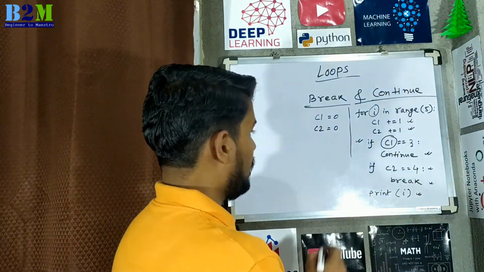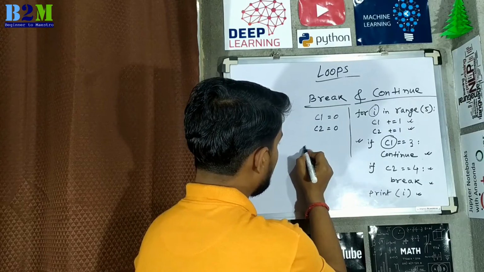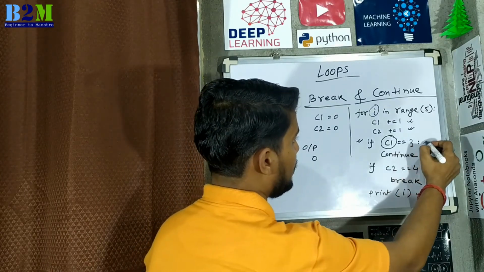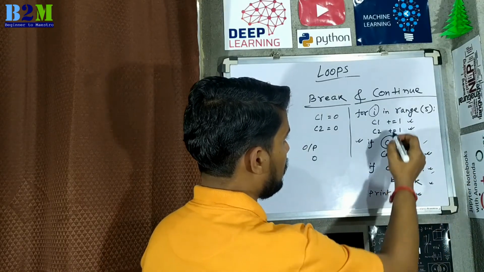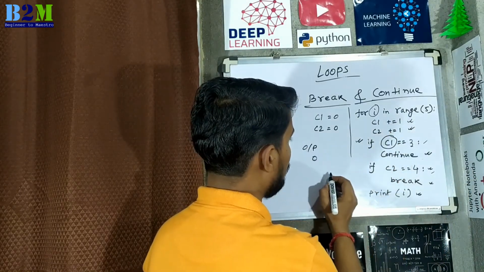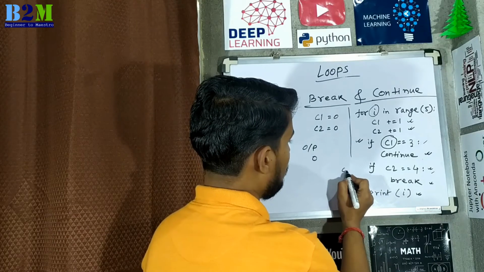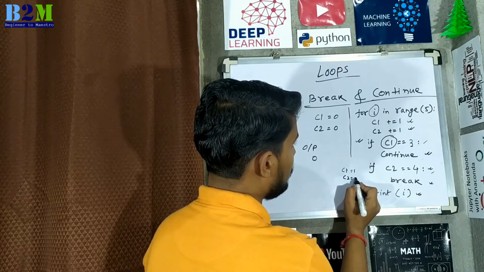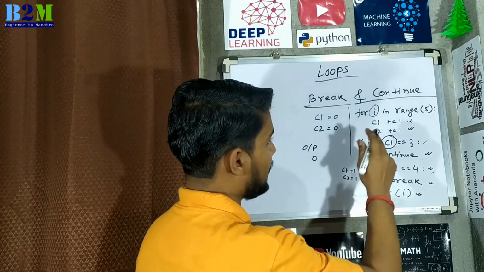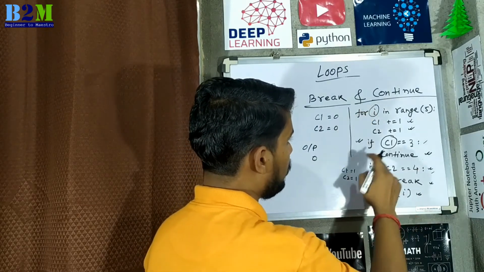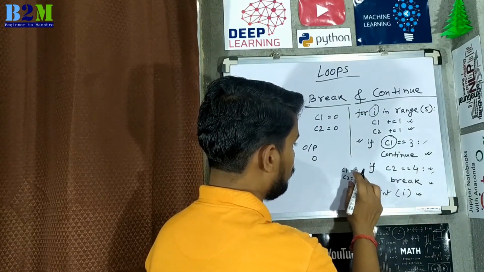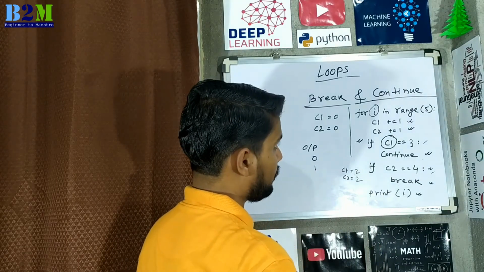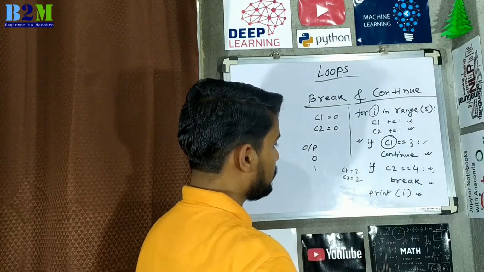So now the output at the first loop will be 0. It will not enter either condition, because at the first loop the C1 value will be 1 and the C2 value will be 1. In the second iteration these values will change to 2 and 2, and the output will be 1 because i starts from 0.